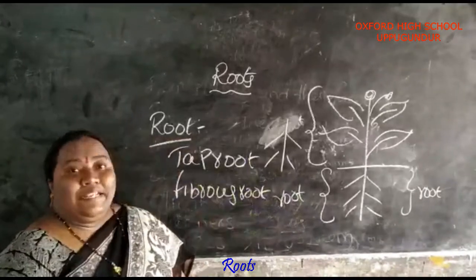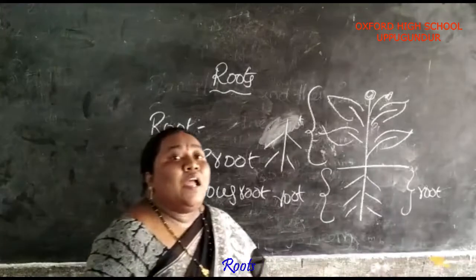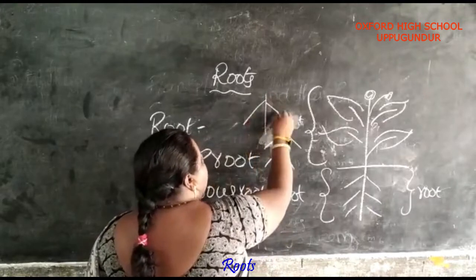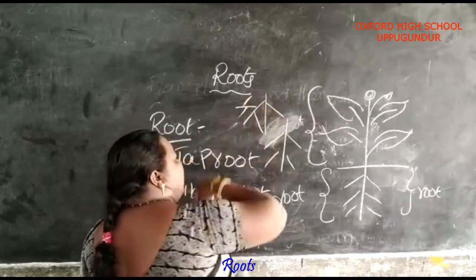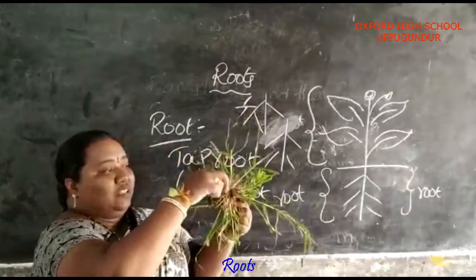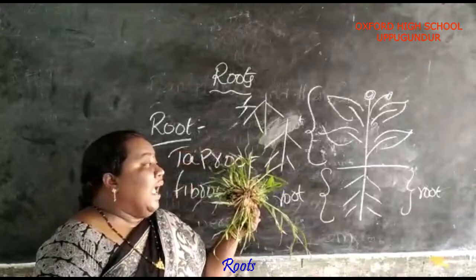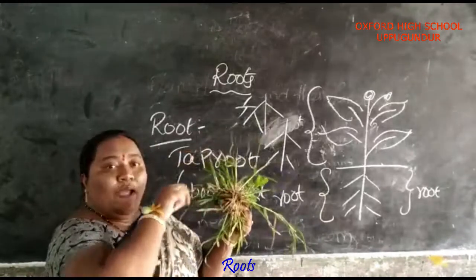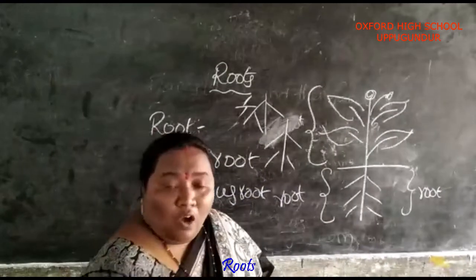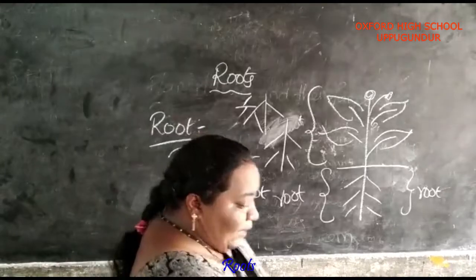Next, what is meant by fibrous root? Here there is a main root, it has branches, and again these branches have branches. Like this. There is no main root; all the branches are expanding. This is the example for fibrous root. Onion, grass, paddy are examples for fibrous root.